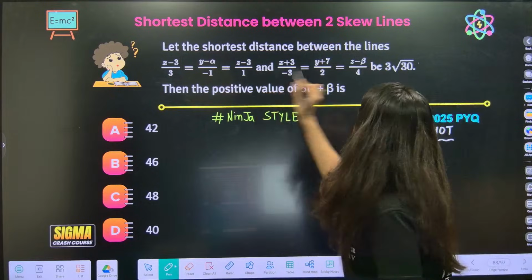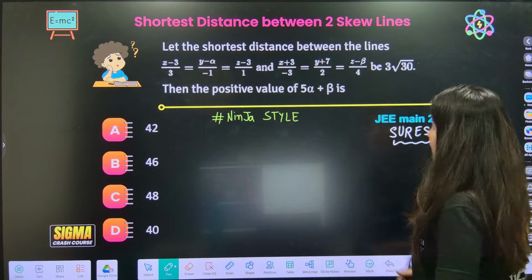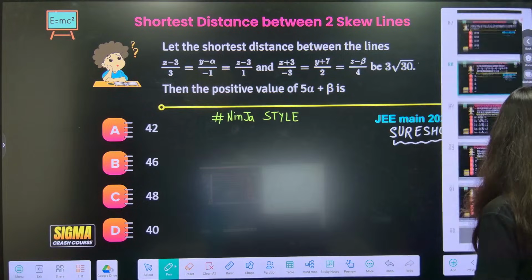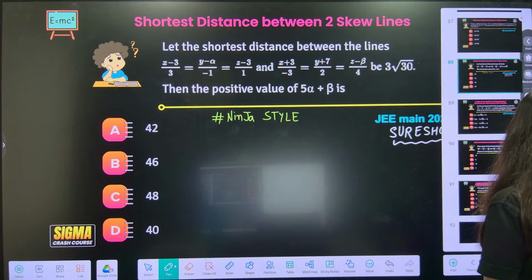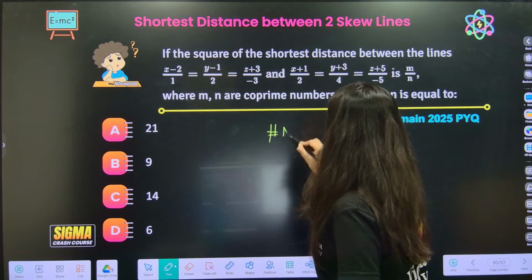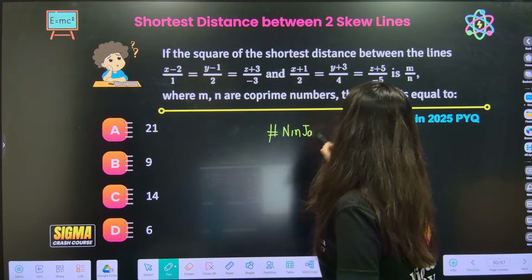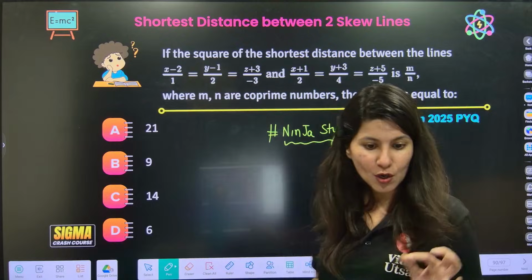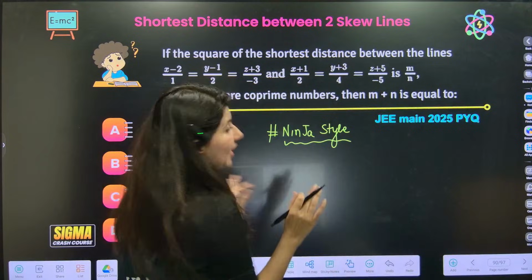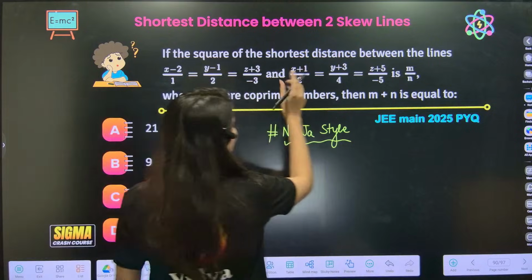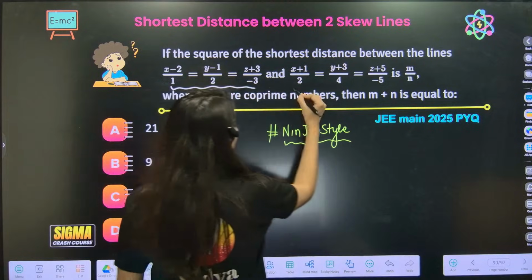That two lines are given to you, correct? Two lines are given to you and all you have to do is figure out the shortest distance between two skew lines. Okay, first do this question. Yes, hashtag Ninja style. Let's do two questions. Two lines are given, shortest distance between two skew lines. Everybody, I told you, last 1 hour is the most important one. They are talking about shortest distance between these two lines.